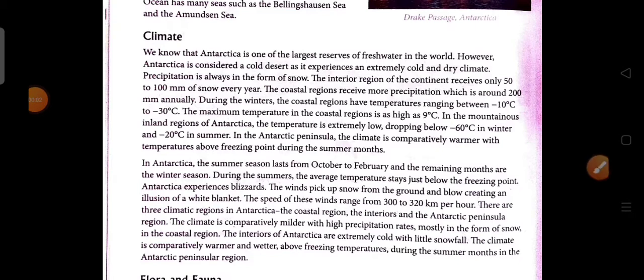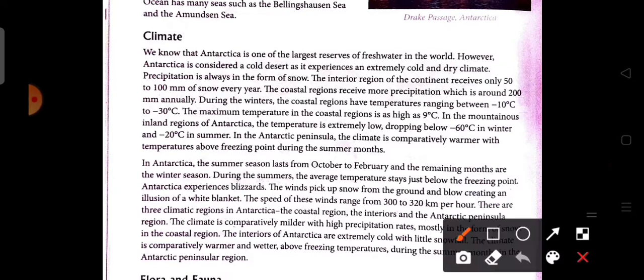After this, we are going to discuss the climate of Antarctica. We know that Antarctica is one of the largest reservoirs of fresh water in the world. However, Antarctica is considered the coldest desert and experiences an extremely cold and dry climate. Why is it called the coldest desert? Because it experiences extremely cold and dry climate. The precipitation is always in the form of snow, because very low temperatures prevail here.